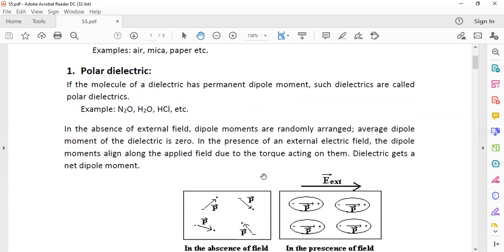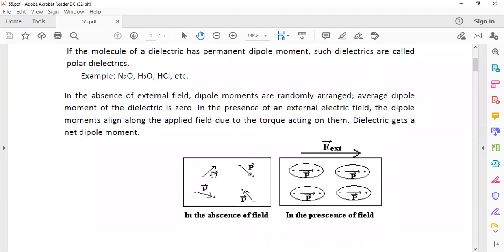In the bulk material, these dipolar molecules, or the dipole moments in them, align randomly. On an average, the total dipole moment is 0. Even though they have permanent dipole moments, in the bulk material, these dipole moments are randomly arranged. So on an average, the net dipole moment of the material is 0.